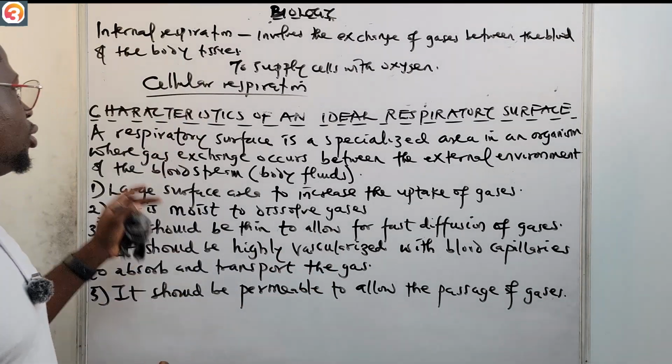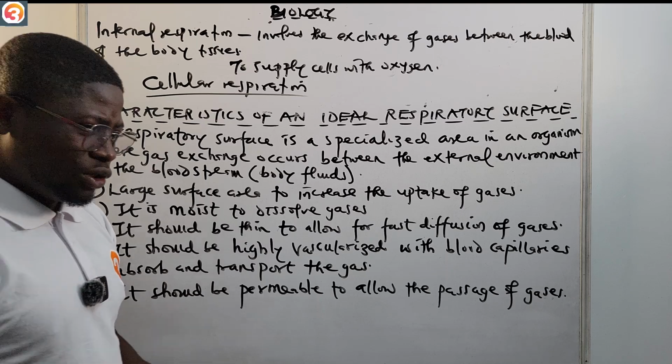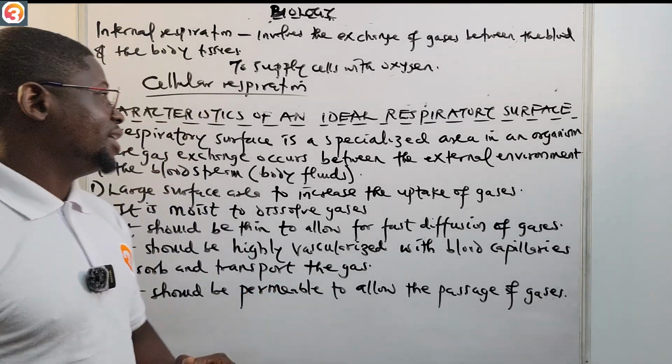Now we're going to look at the characteristics of an ideal respiratory surface. First of all, what is a respiratory surface?